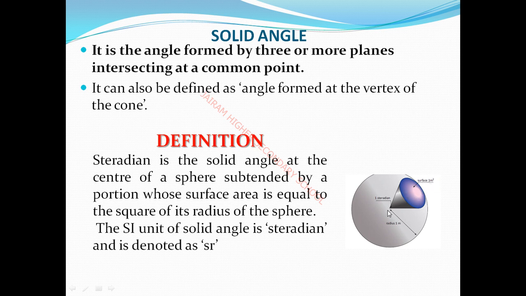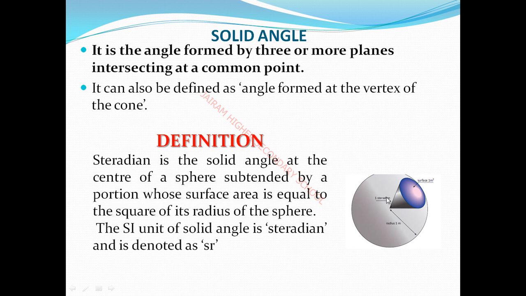Are you clear? So the intersection of three or more planes at the common point, three or more lines intersecting at the common point, this is known as solid angle. The SI unit of solid angle is steradian. That is the definition. The steradian is the solid angle subtended at the center of the sphere by a portion of the surface.